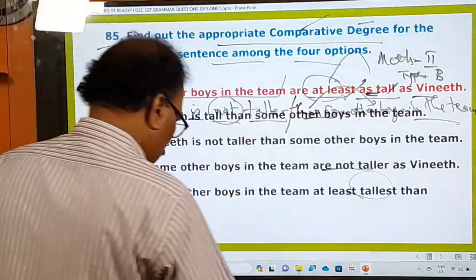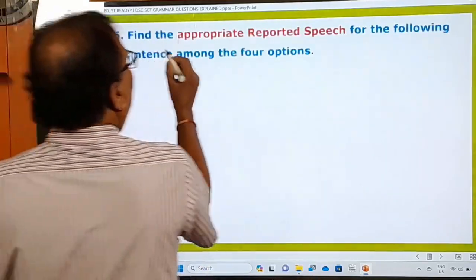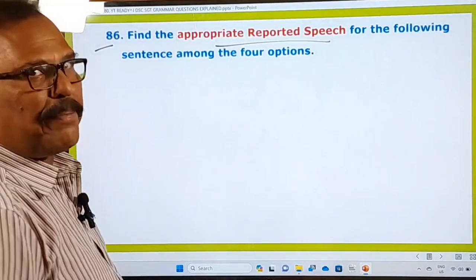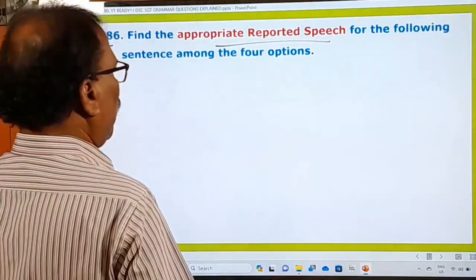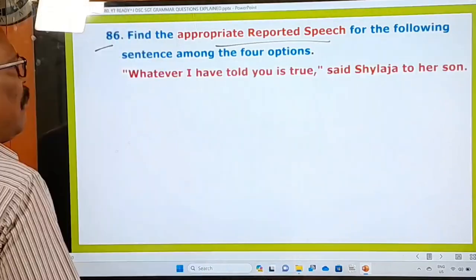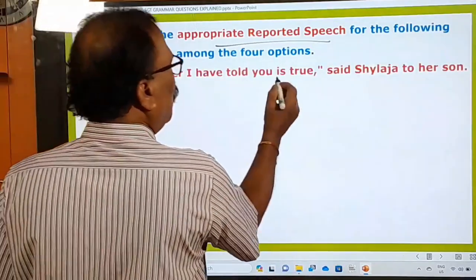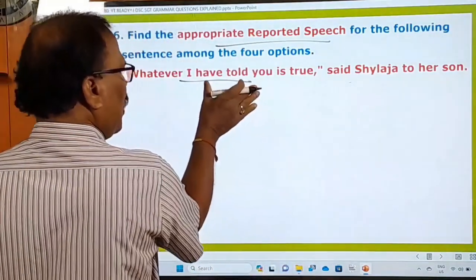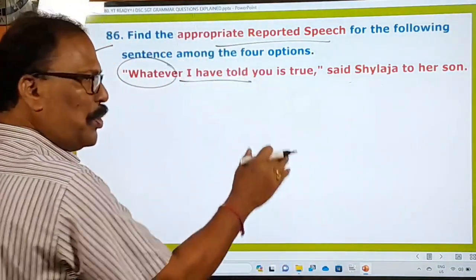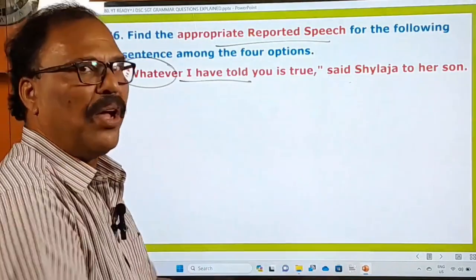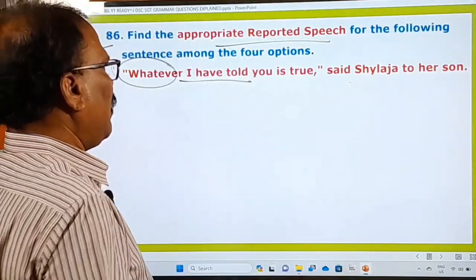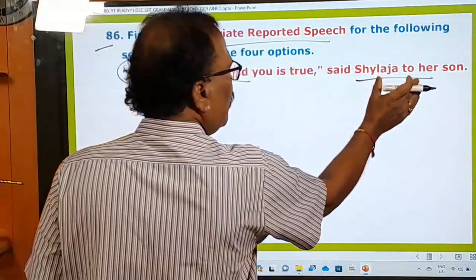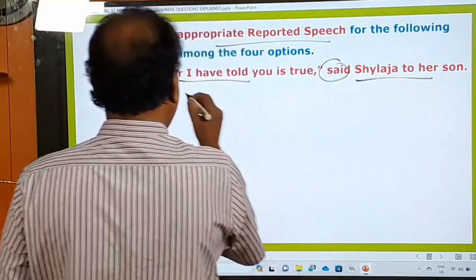Now, let's go to the next question. The 86th one: find the appropriate reported speech for the following sentence among the 4 options. Reported speech means indirect speech. What is the question given here? "Whatever I have told you is true," said Shailaja to her son. So here, there is an ordinary statement: "Whatever I have told you is true." Said Shailaja to her son. So when that is the case, it's an ordinary statement, and the reporting verb "said" is given.